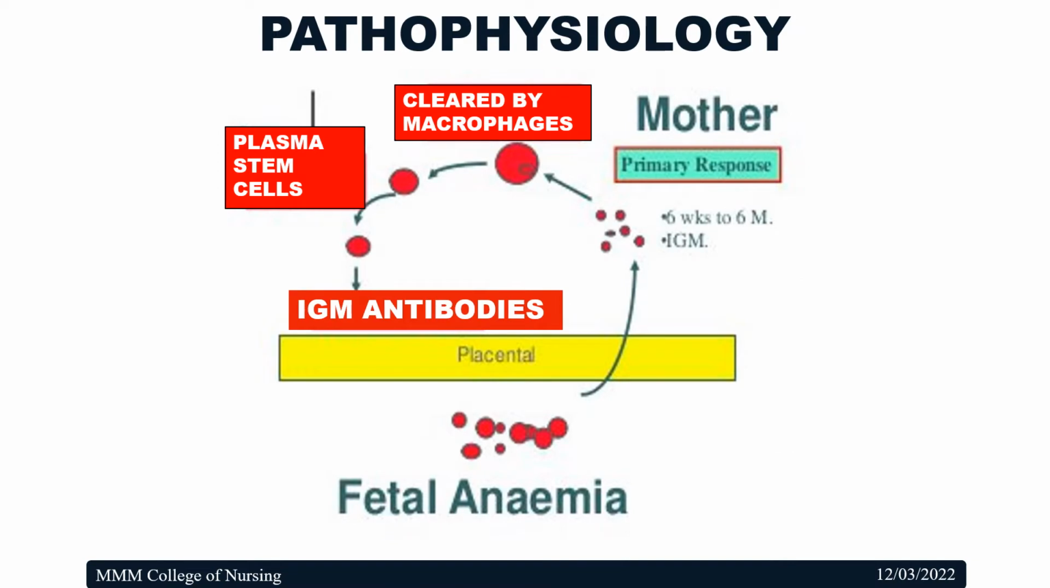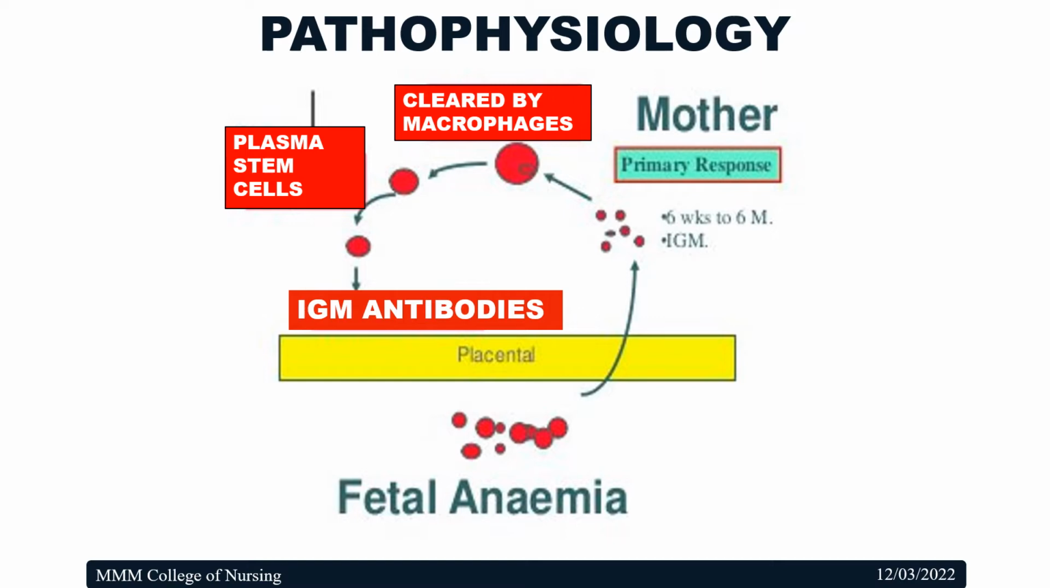Now, let's understand the pathophysiology from this diagram. This is the fetal RBC, that is, blood from the fetal circulation. Through the placenta, it enters the mother's blood circulation. The mother's first response is called the primary response, which occurs from 6 weeks to 6 months. She responds by producing IgM antibodies.